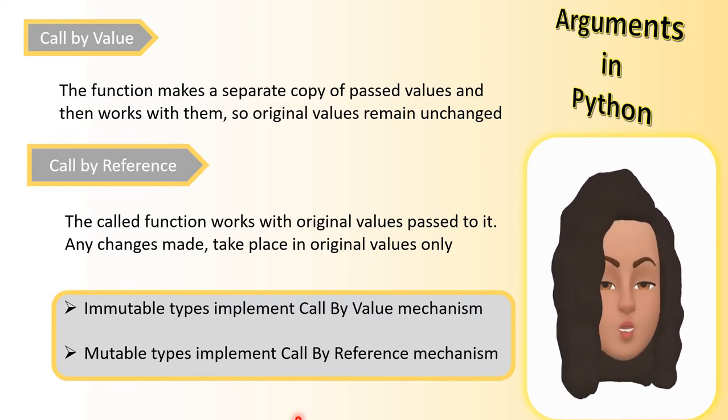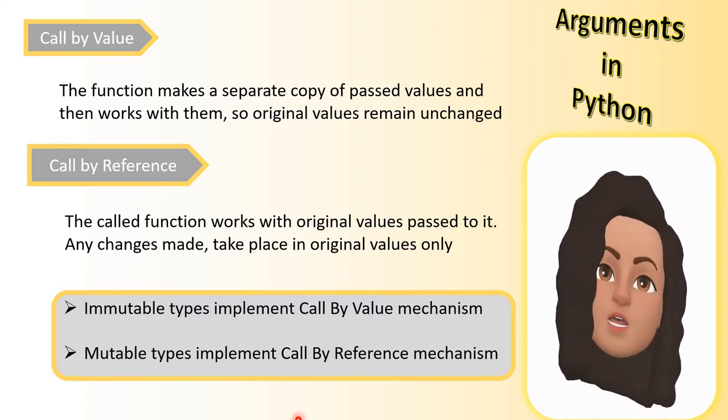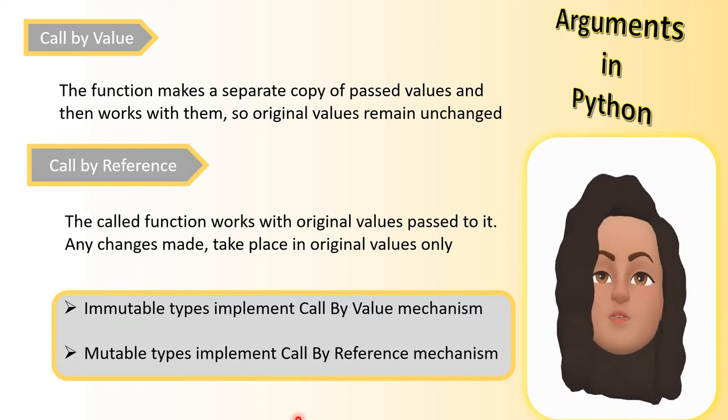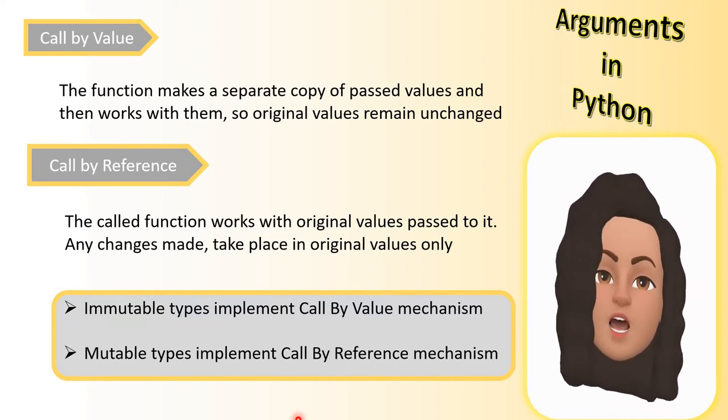It will not affect the original values. So immutable types implement call by value, but mutable types can be changed. Call by reference will work with the original values, so any changes will affect the original values also. Hence mutable types implement the call by reference mechanism.